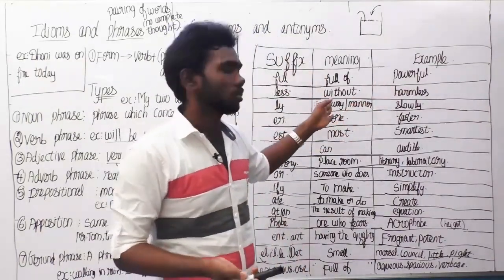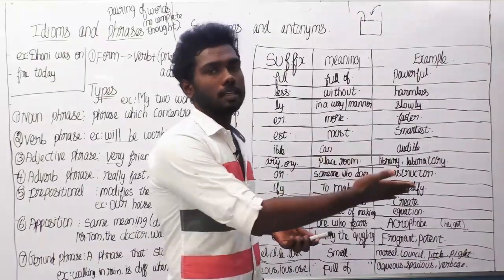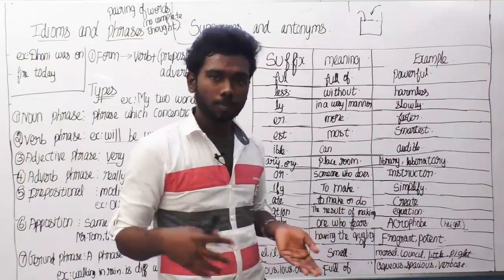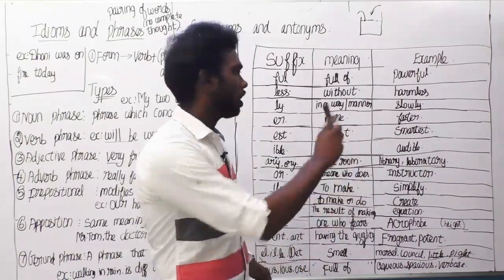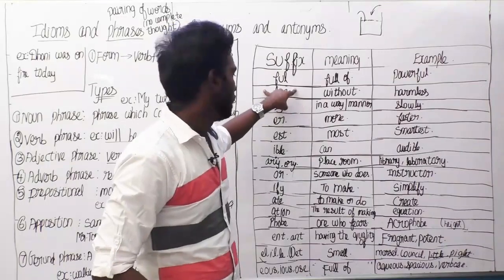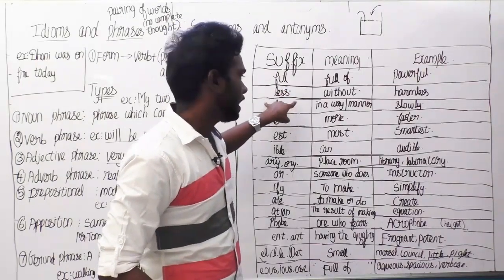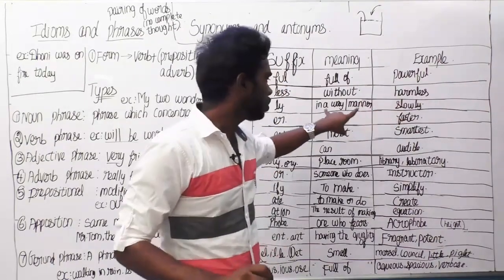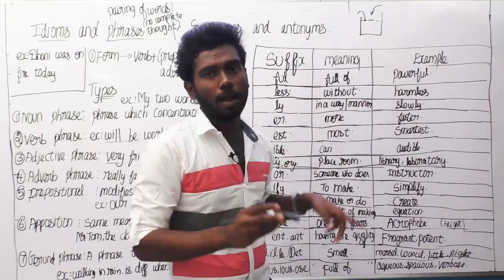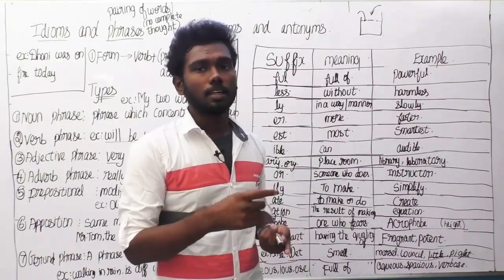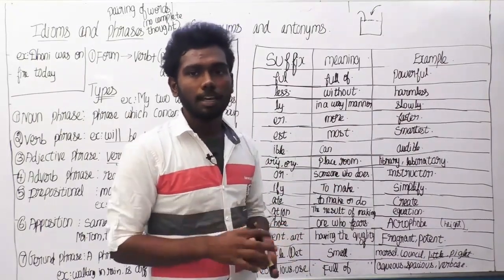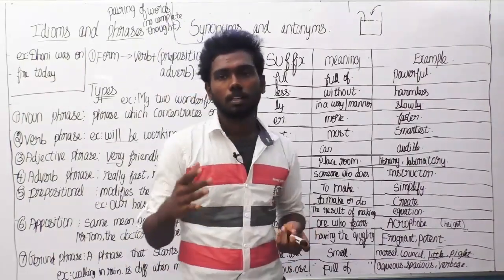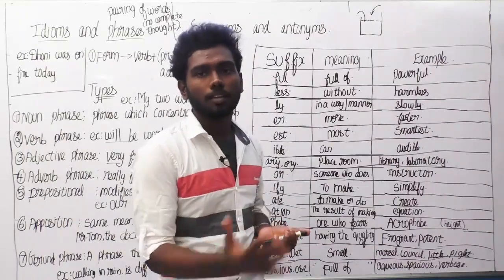The second suffix is less, as in harmless. It means without. For example, this tiger is harmless means this tiger is without harm. We can go near it without fear. For harmless, the suffix is less. Next thing is ly. For example, slowly. The meaning is in a way or manner. If a word ends with ly, the meaning will be in a way. So slowly means walking slowly, he is walking in a way which is slower.